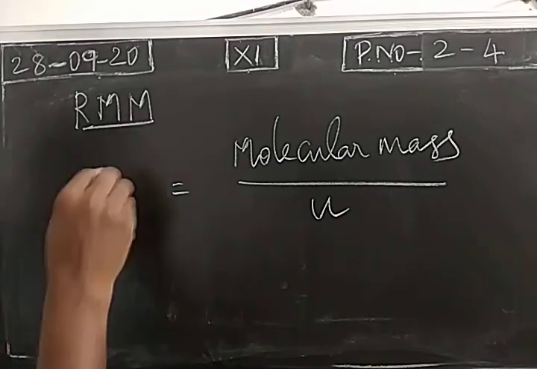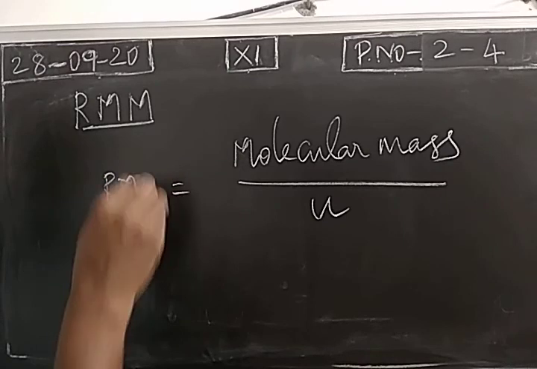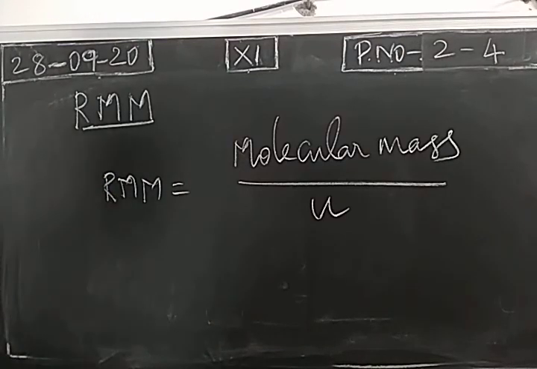So this is called the relative molecular mass. You just calculate molecular mass of a molecule. You just relate it with unified atomic mass. The final value is relative molecular mass.